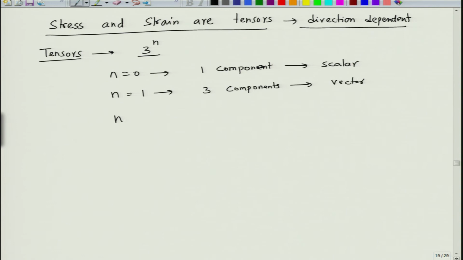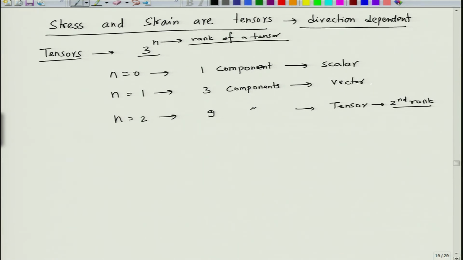And when n is equal to 2, it has 9 components, and then it becomes what we call a tensor of second rank. Here n is nothing but the rank of the tensor. So, a first rank tensor is a vector, a 0th rank tensor is a scalar, and a second rank tensor is a matrix of 9 components. You can keep increasing the value of n. When n goes to 3, it will have 27 components, so it is a tensor of third rank.